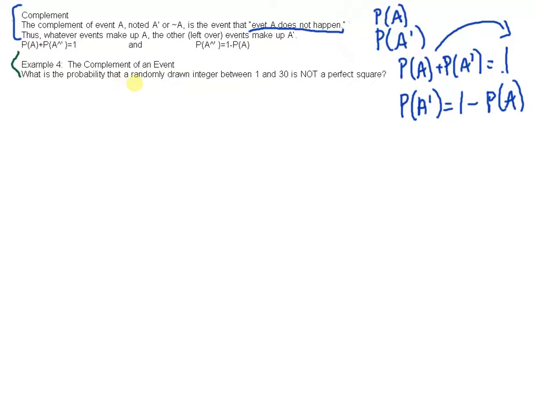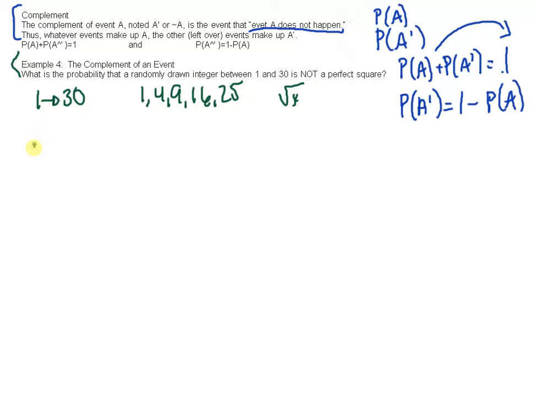What is the probability that a randomly drawn integer between 1 and 30 is not a perfect square? So when we talk about perfect squares, we talk about 1, 4, 9, 16, 25. Anything that basically you can root, okay? Root x. Now, what's the probability that it is not a perfect square?